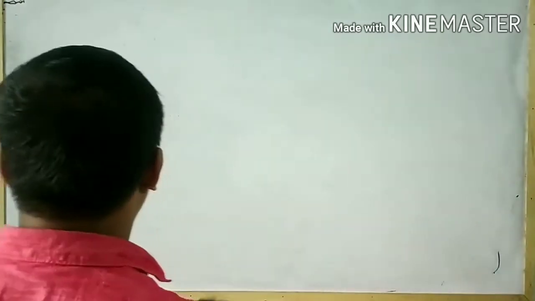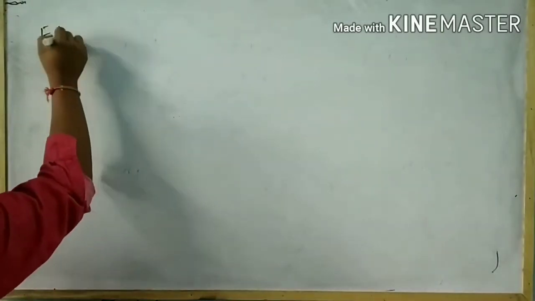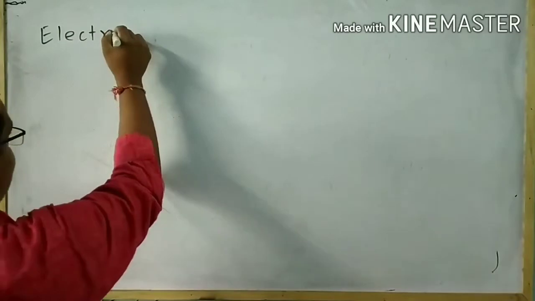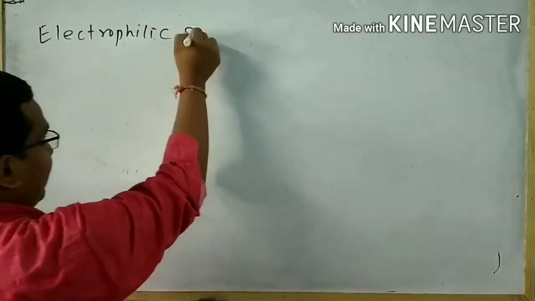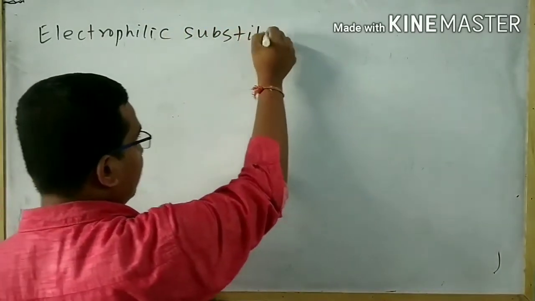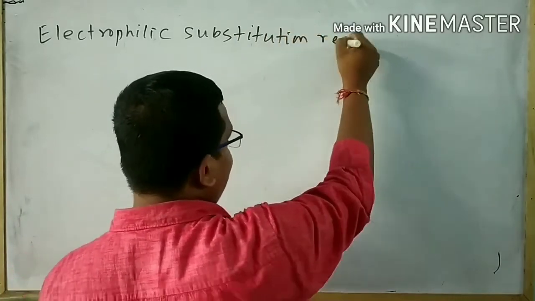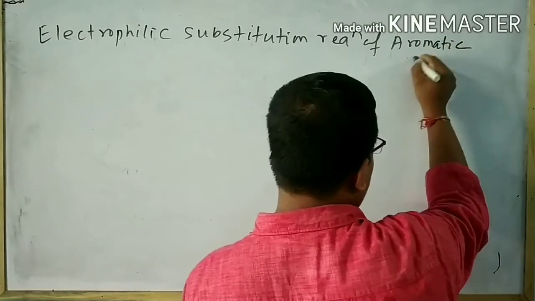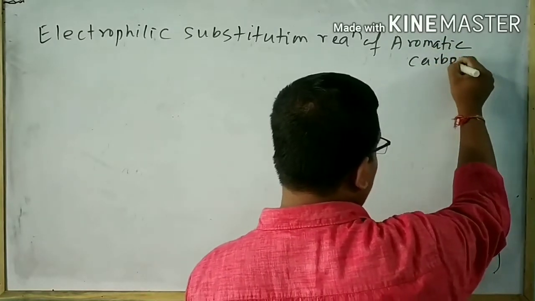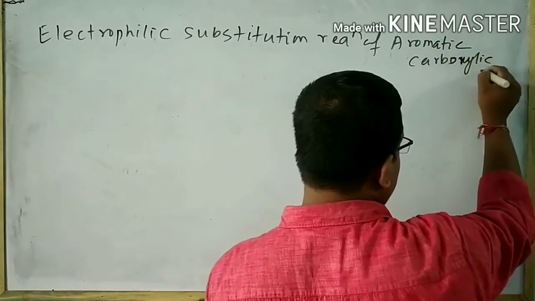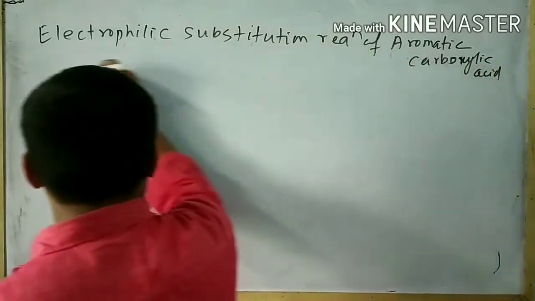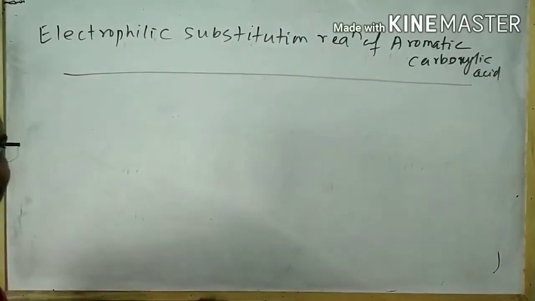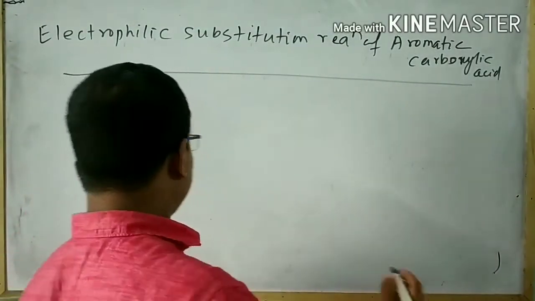Now I will discuss the electrophilic substitution reaction of aromatic carboxylic acid. Aromatic carboxylic acid generally means benzoic acid.